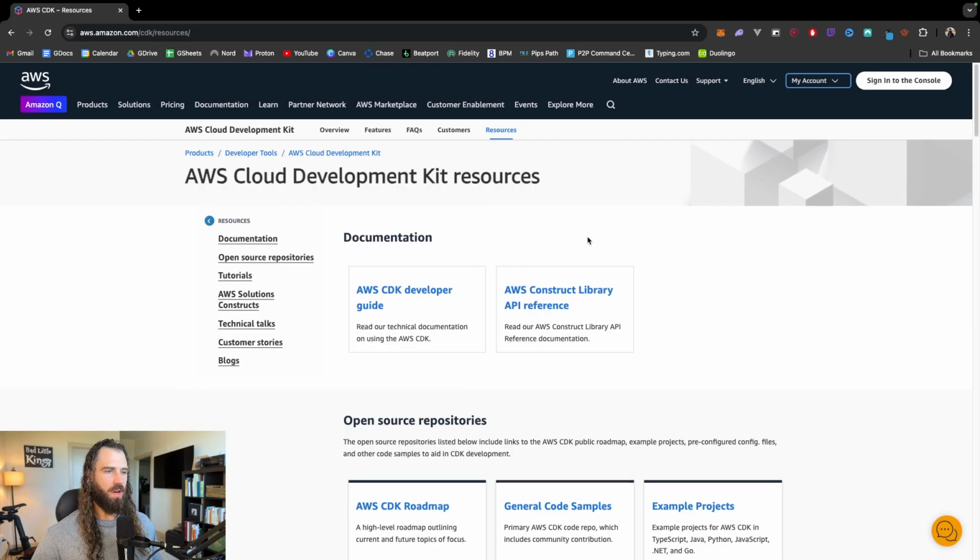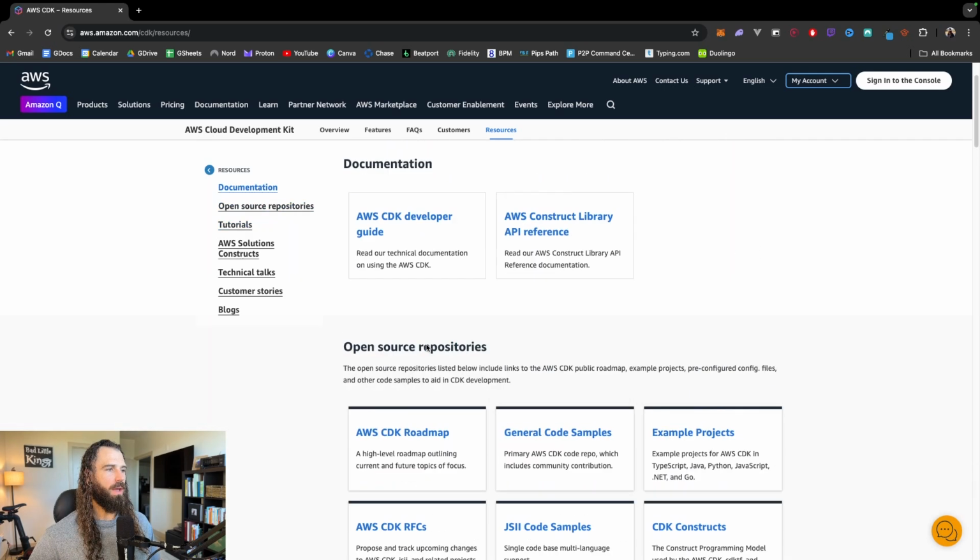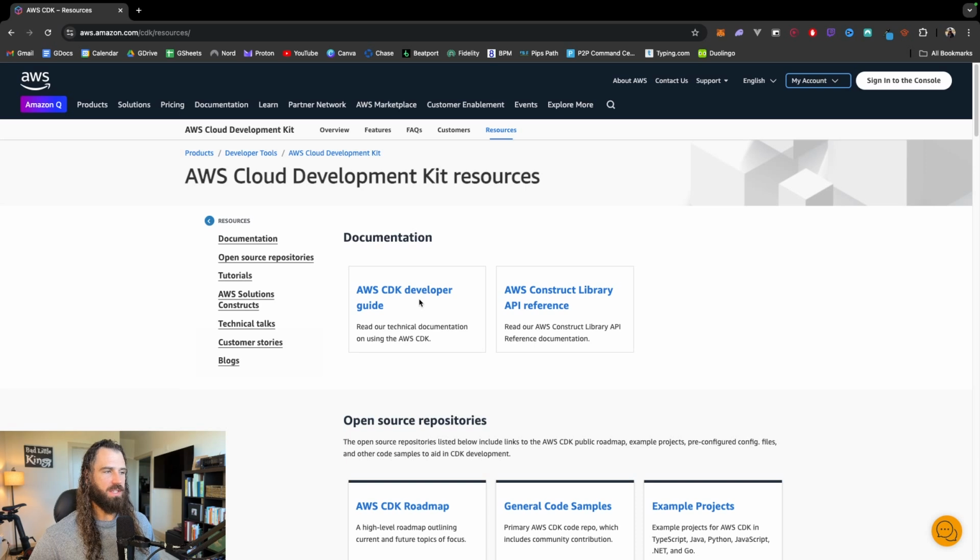All right, so to start it off, we're on the official resources page for the AWS CDK. This should be your first stop when you're looking for some guidance. And I'll point out a few of the more important resources on this page. The first is the CDK Introductory Workshop. This is a great starting point for beginners, and it offers a step-by-step guide for setting up and building something with the CDK.